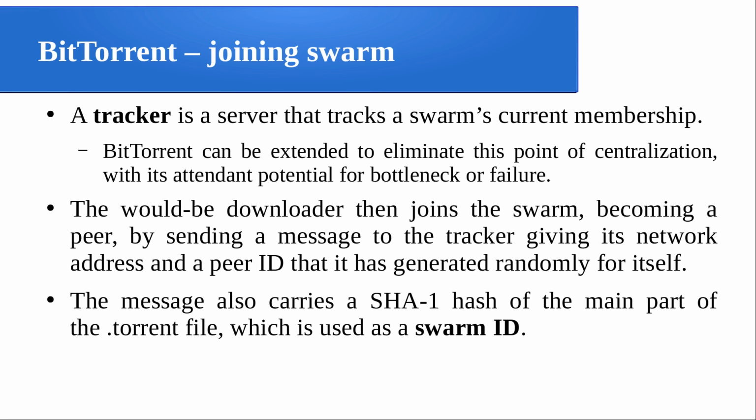I am talking about the downloader. Okay, so that is applicable. Every machine joins when it wants to download a file, and finally the downloader becomes a source of the file. That is the idea. So the message also contains a secure hash algorithm, SHA-1 hash of the main part of the torrent file, which is used as a SWARM ID.